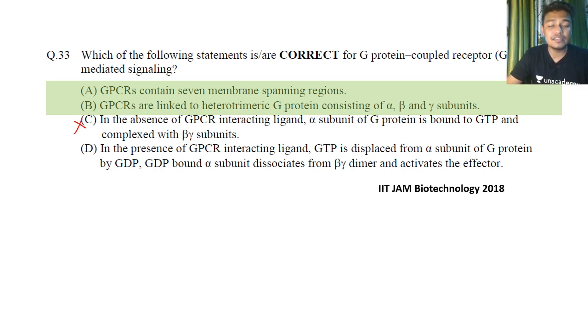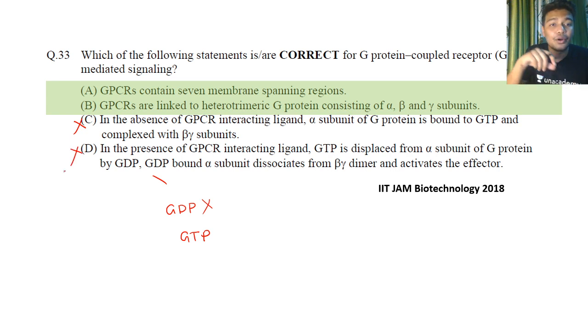Then it says, in presence of GPCR interacting ligand, GTP is displaced from alpha subunit of G protein by GDP, right? So it should be the other way around: GDP is replaced, and in place of GDP you get GTP. So that option is also incorrect.